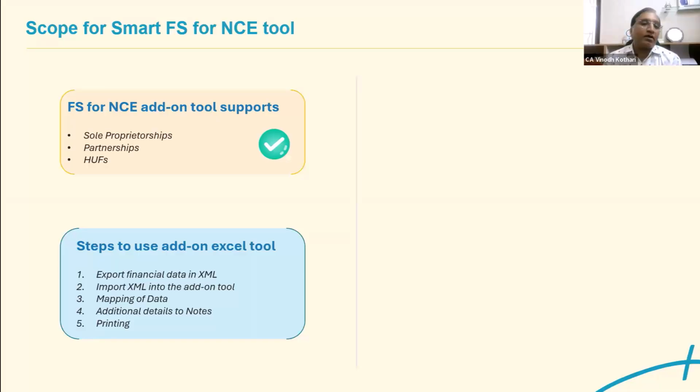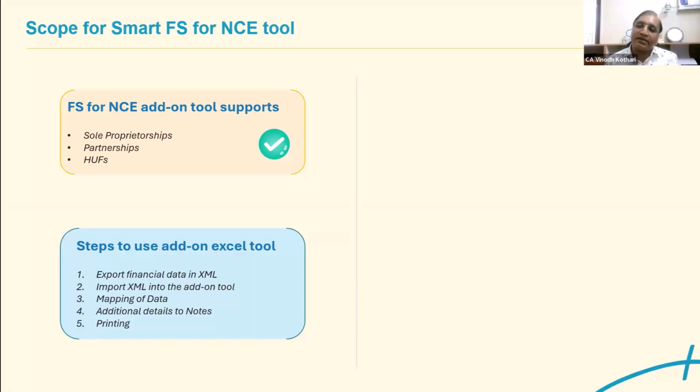Then map the data. Now, what is this mapping of data? In Tally, as an auditor, if I see 100 companies' Tally data, there are different accountants who prepare the Tally data in different manners. They prepare the groups in the manner which they feel. Some of them who are experienced create the groups correctly. But some of them make mistakes sometimes.